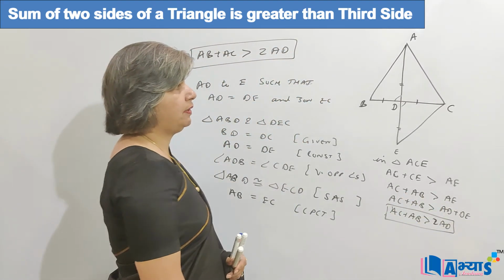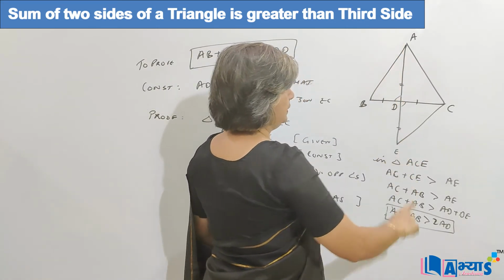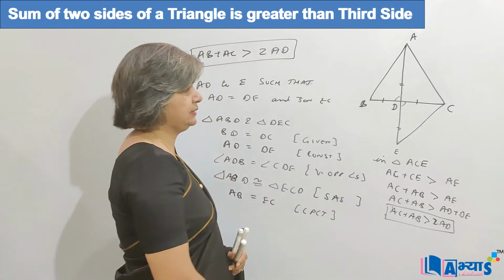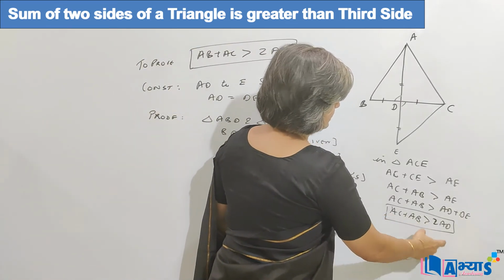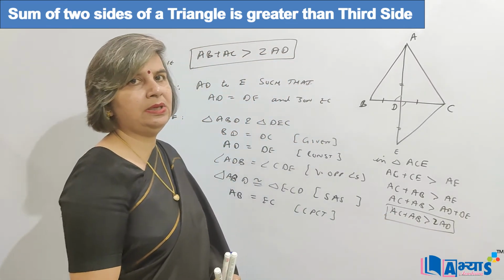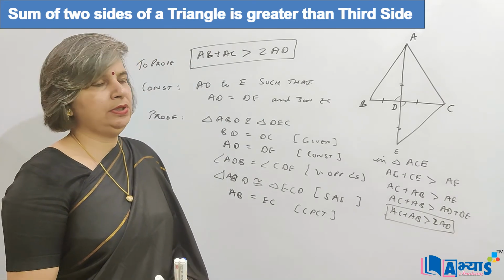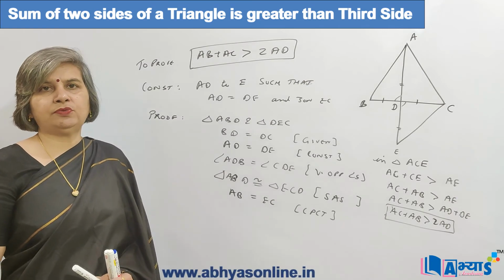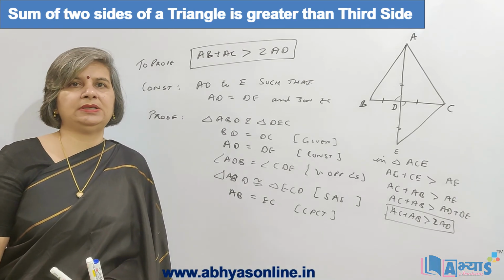Now AE can be divided into two parts, AD plus DE, and we know that AD and DE are equal, so we can say that AB plus AC is greater than 2 times AD, or 2 times the median of the triangle, that is AD. So hence we have proved that the sum of two sides is greater than twice the median of that triangle.